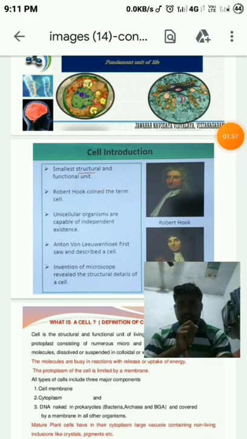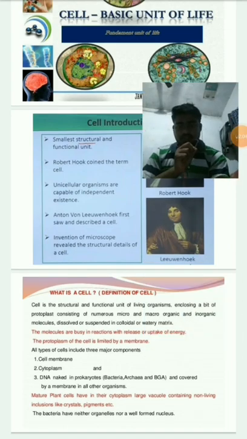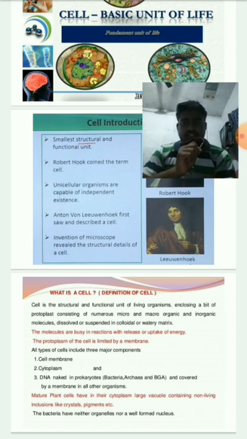What is a cell? Definition of a cell. A cell is the structural and functional unit of an organism, consisting of protoplast containing numerous micro and macro organic and inorganic molecules, suspended in a watery matrix. The molecules are busy in reactions with the release or uptake of energy. The protoplasm of the cell is limited by a membrane.